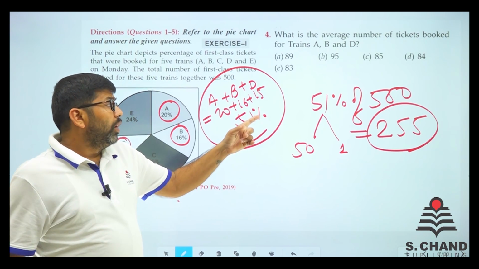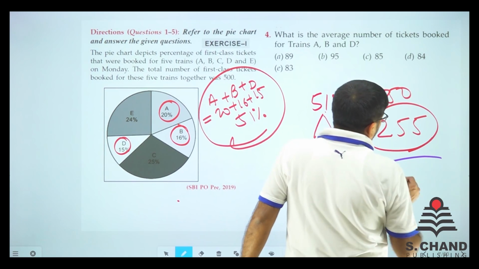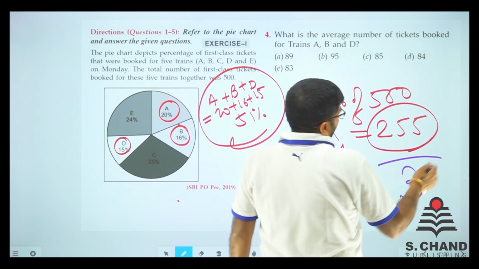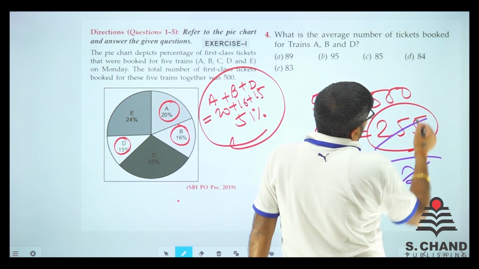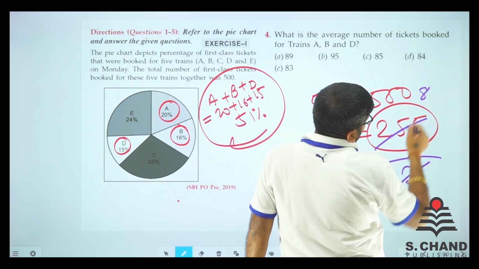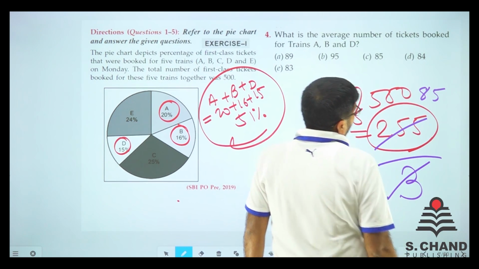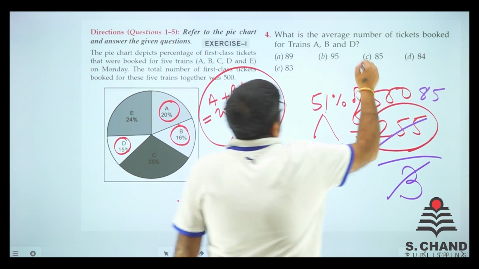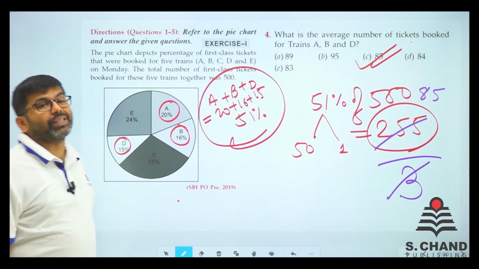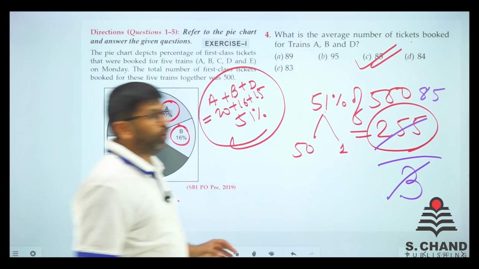Now 255 is the 51%. When it is divided by 3, for A, B and D, it will be the average. So cancel out, 24 is 8 times. We got 15, and 15 is 5 times. So 85. Is there any option 85? Yes, it is. The average number of tickets booked for trains A, B, D is 85. Here we move on to the next question.